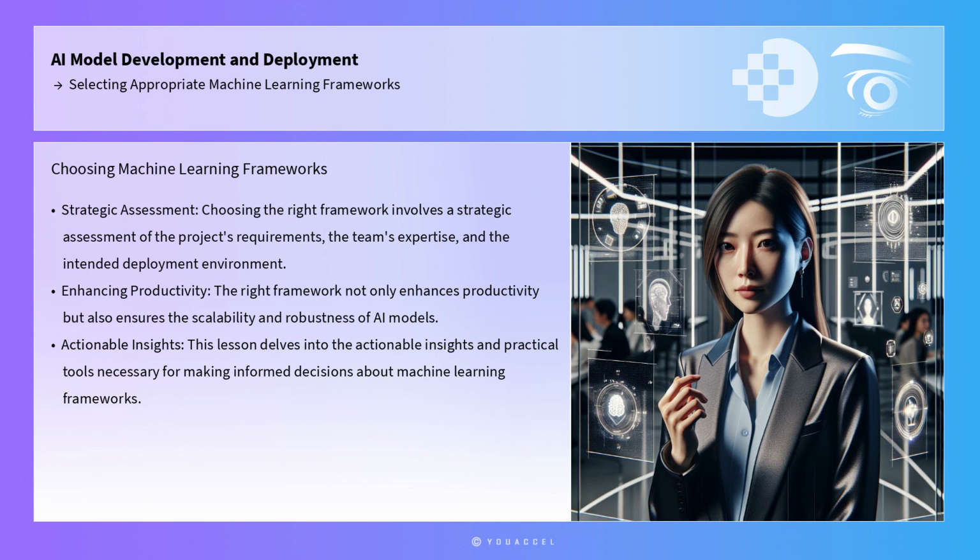With an array of frameworks available, each offering distinct functionalities and optimizations, choosing the right one involves a strategic assessment of the project's requirements, the team's expertise, and the intended deployment environment. The right framework not only enhances productivity, but also ensures the scalability and robustness of AI models. This lesson delves into the actionable insights and practical tools necessary for making informed decisions about machine learning frameworks.